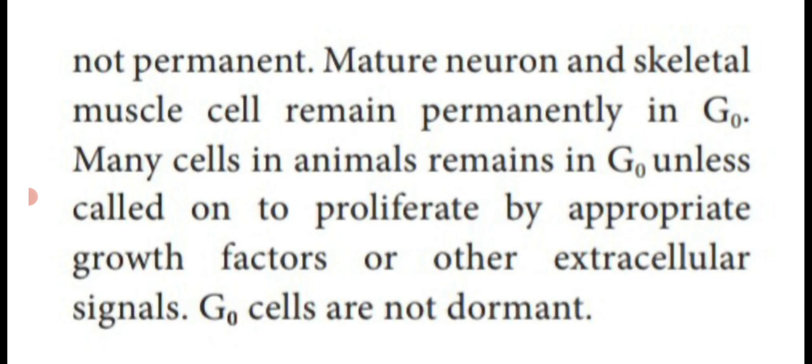Some examples of G0 cell stages are mature neurons and skeletal muscles. Cells remain permanently in G0. So for most of the cells, it will not be permanent, it will be temporary only. But some of the organs show the permanent stage of G0. Example, mature neuron and skeletal muscle cell.